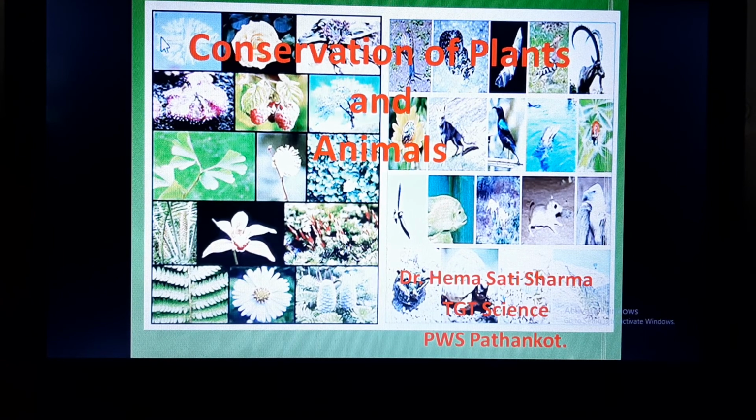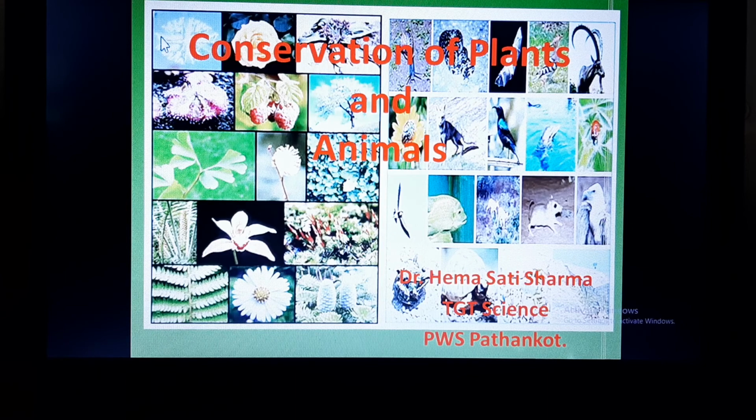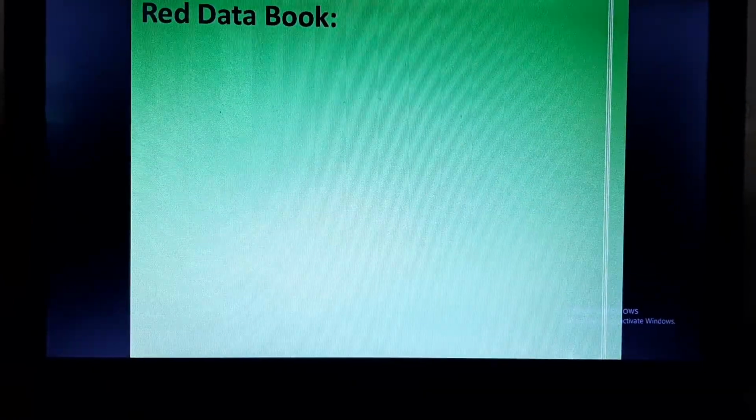We have already discussed conservation, consequences and causes of deforestation, and the wildlife protected areas as declared by the government, which are national park, wildlife sanctuary, and biosphere reserve, and we have also understood the differences between each of them. Then we discussed biodiversity and various threatened species such as endangered species, vulnerable species, rare species, endemic species and extinct species.